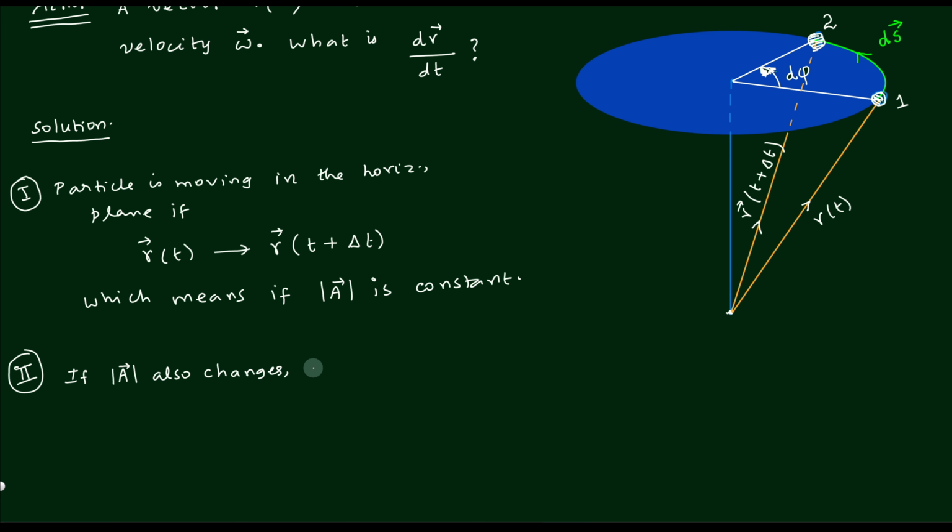Then the so-called blue plane will not be a horizontal surface. If it is not horizontal, something like a wavy structure, if it keeps on changing, then the surface cannot be horizontal. So I will write down that it is a wavy surface. Since the horizontal surface was there before, now we can say that it is a wavy surface.